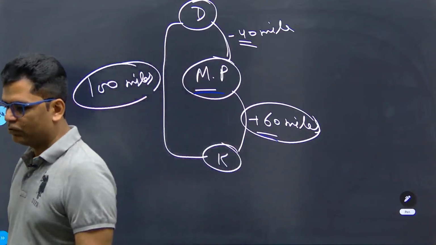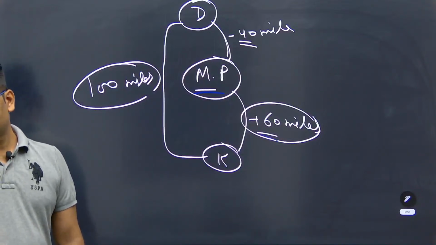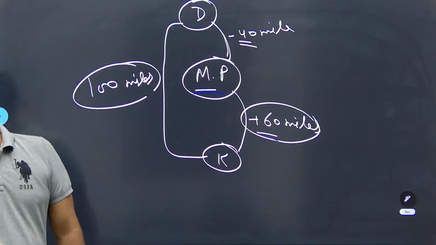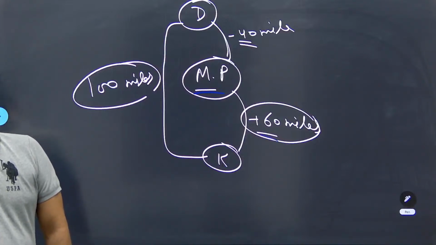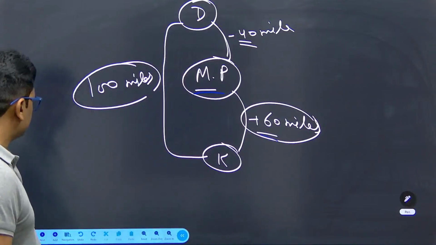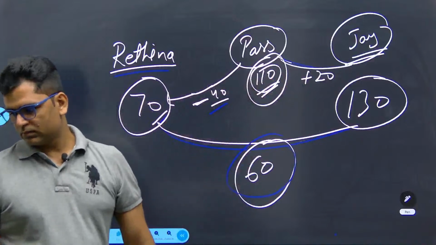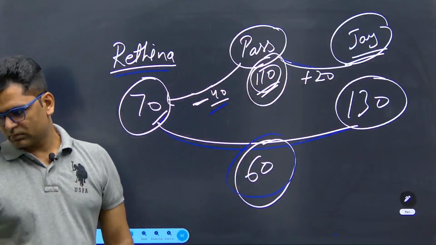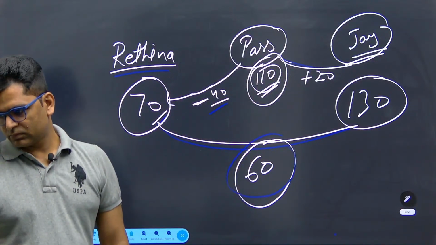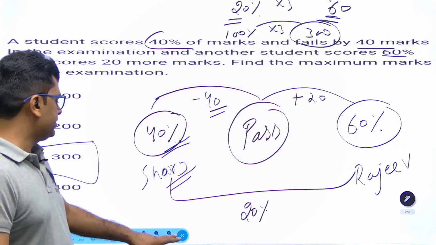Got it? What I'm trying to tell you? Jayaprakash, got it or not? This is what we have done in the previous question. This is exactly what we have done: the difference from here and here and here. Okay. So this is the simple story.